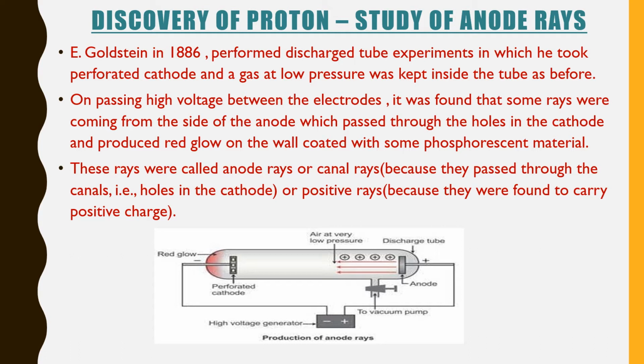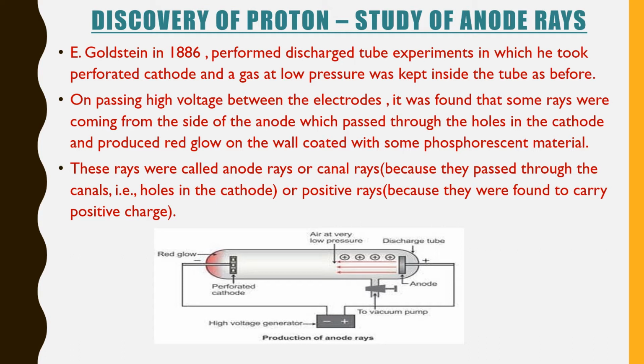Since we know that the atom as a whole is electrically neutral and the presence of negatively charged particles in it was established, it was thought that some positively charged particles must also be present in the atom. For this purpose, E. Goldstein, in 1886, performed discharge tube experiments.